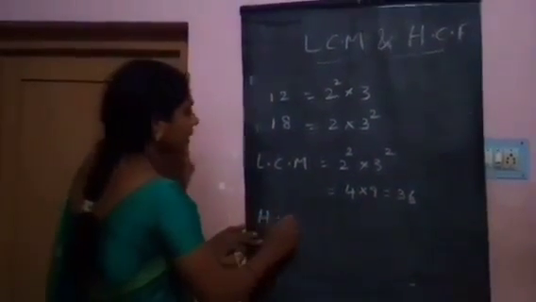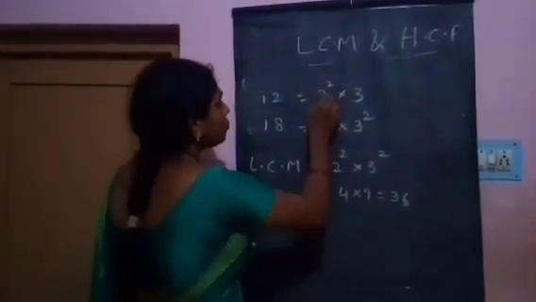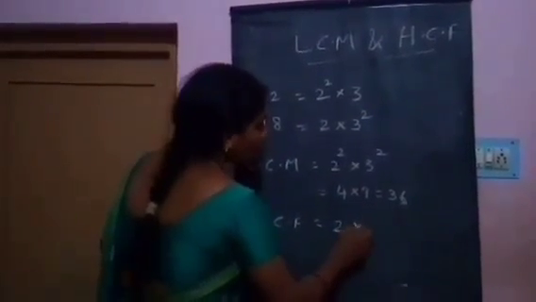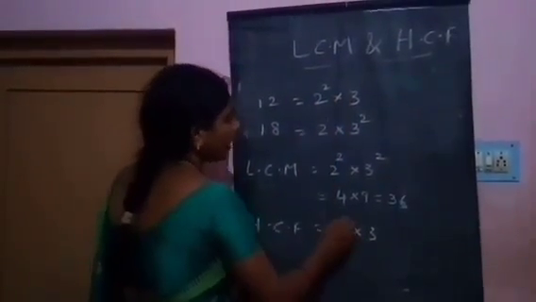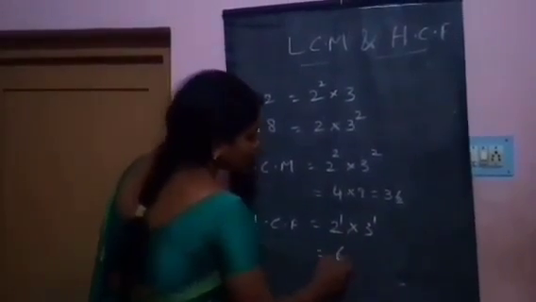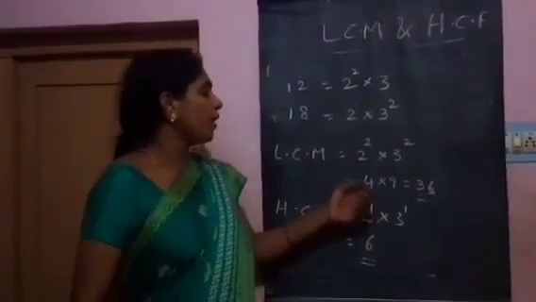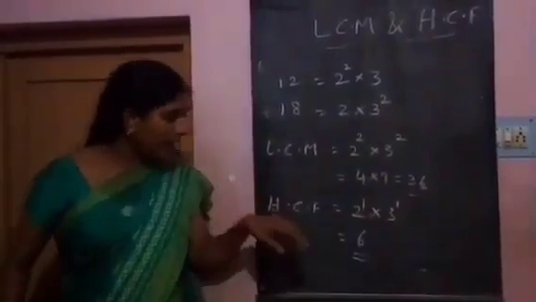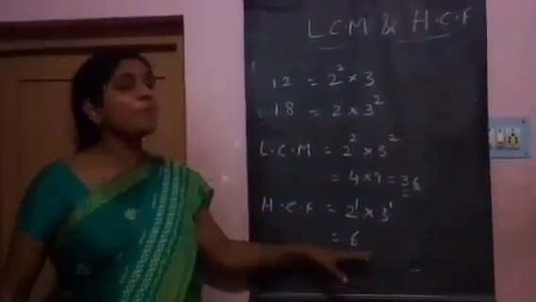And HCF is the common factors. 12 and 18 common factors are 2 and 3. Take the least powers. The least power of 2 is 1 and the least power of 3 is 1. Therefore, 2 threes are 6. That is HCF. LCM is the product of the greatest powers of the prime factorization and HCF is the product of the least powers of the common factors.